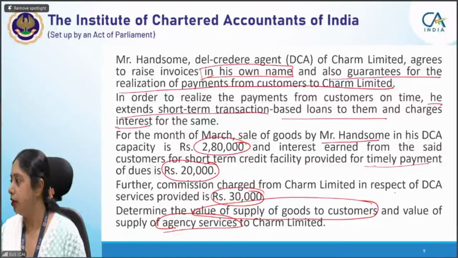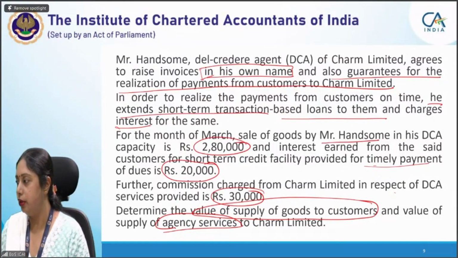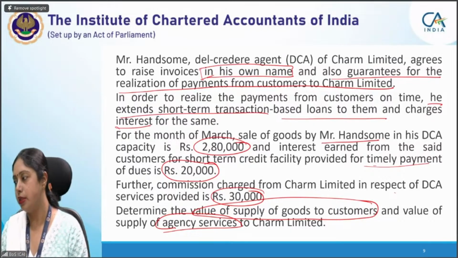Archana is correct. Soumya, okay, agency commission you have given, that is right. Parmeet Kaur is right. Then Tanu, I will tell you the concept, then you will understand. Vidushi is right. And then Kirti says principal to DCA with his name is supply. Yes, Kirti, you are right that it is a supply transaction. Now you have to determine the value also.